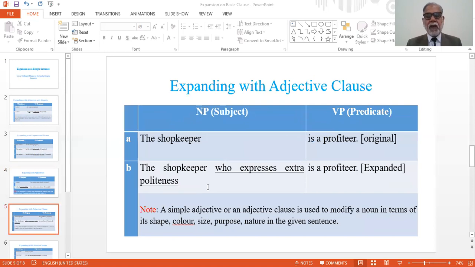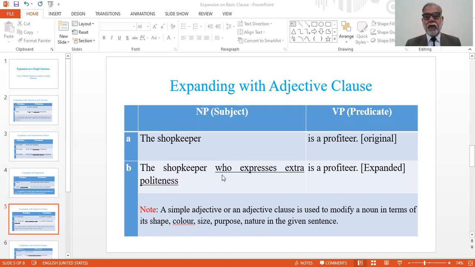Next, we can expand a basic sentence or clause with the help of an adjective clause. In the first example, the shopkeeper is the subject, is a profiteer is the verb phrase or predicate. We can add a relative clause into it.